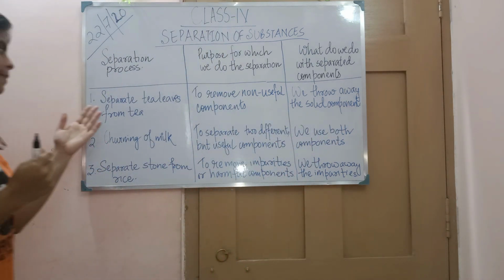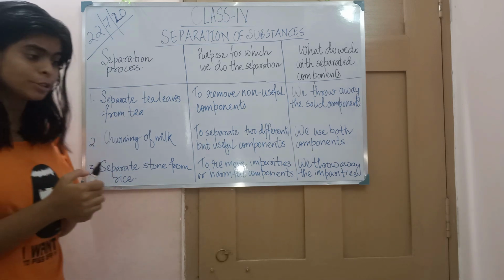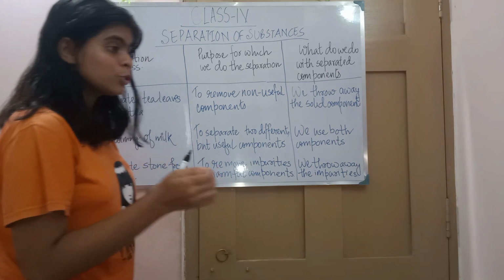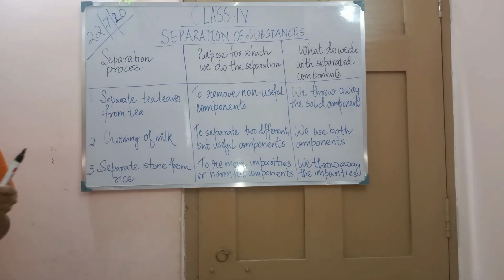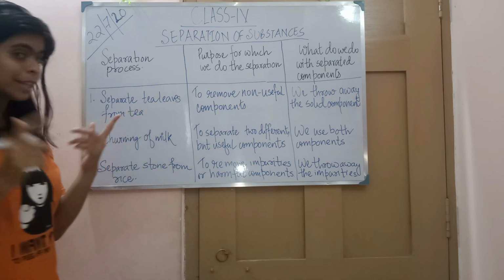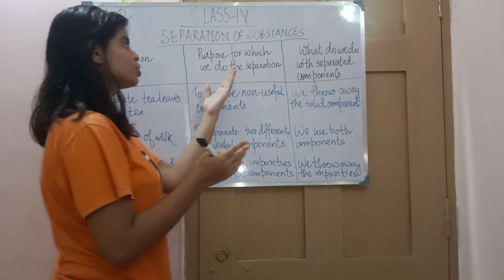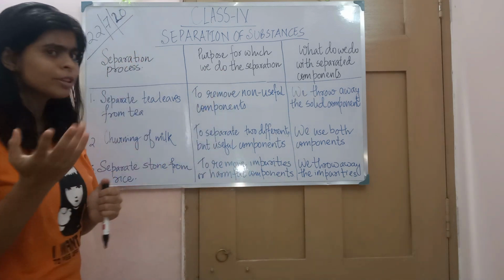First is separating the tea leaves from the tea. I gave you the example that when your mother prepares tea, while serving she used to separate the tea leaves from the tea with the help of what? Strainer. So that is also one kind of separation. And why do we do that separation?